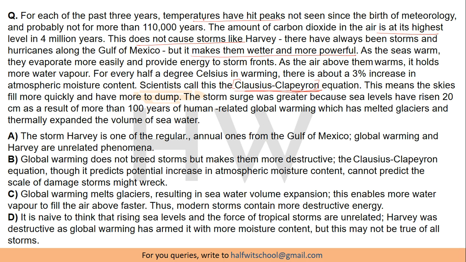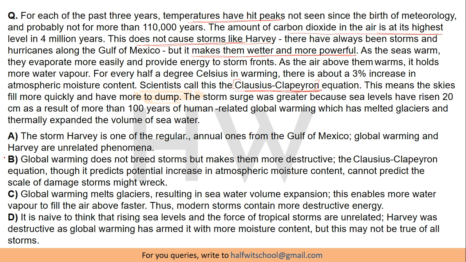The author is saying that in the initial few years, temperatures have hit the peaks. CO2 emissions in the air at its highest, and though it does not cause the storms like Harvey, but it makes them wetter and more powerful. Then it explains how it does that, and so on.